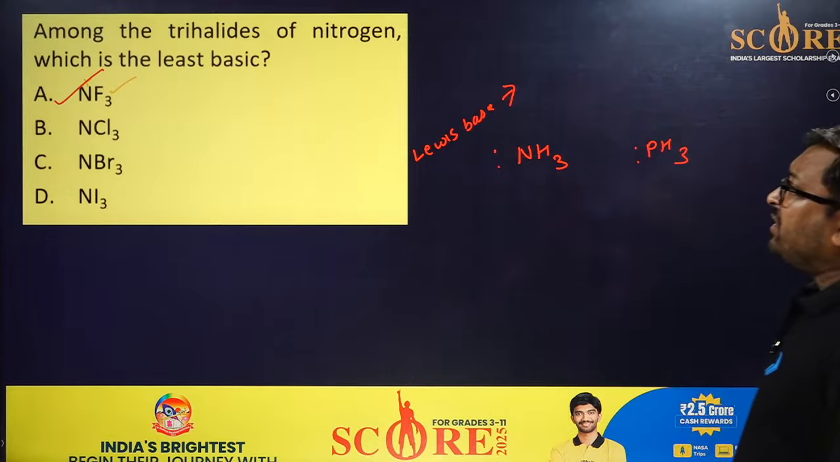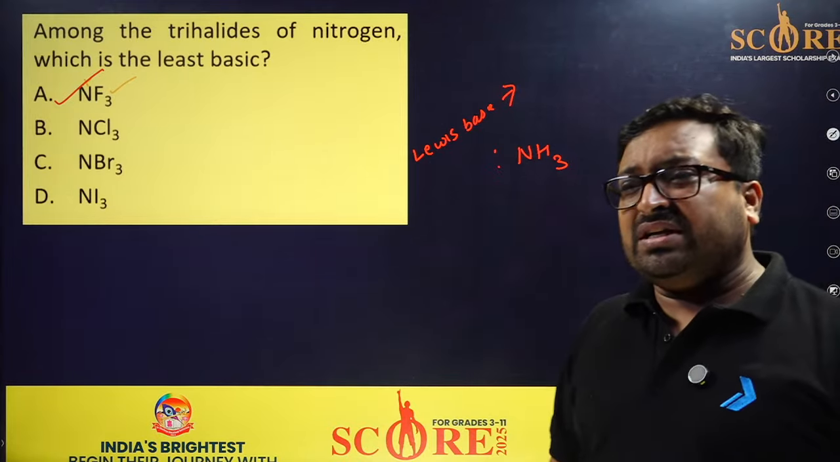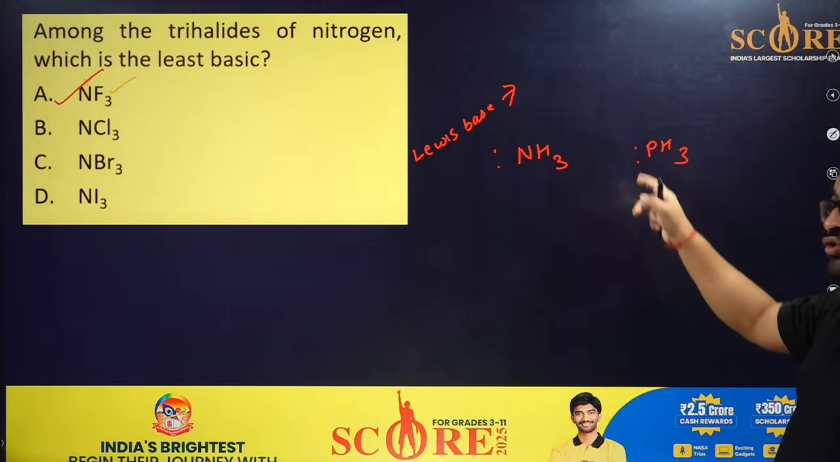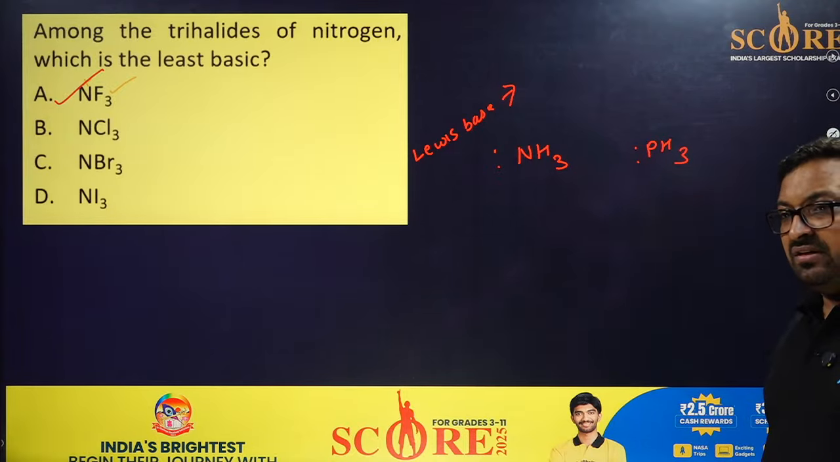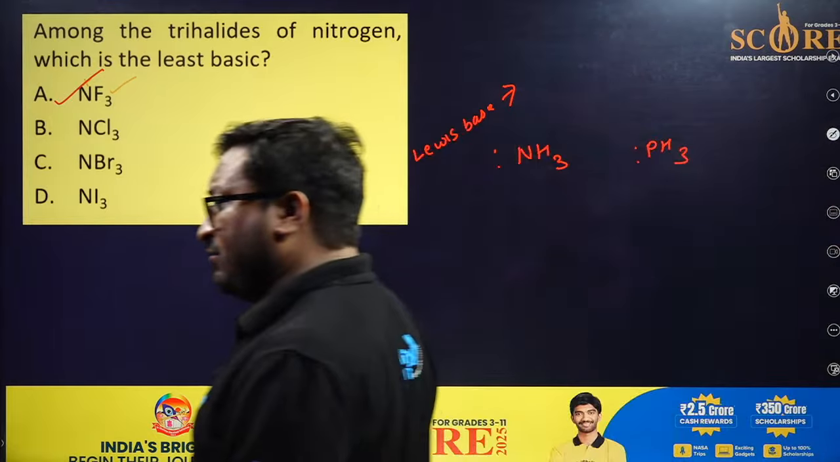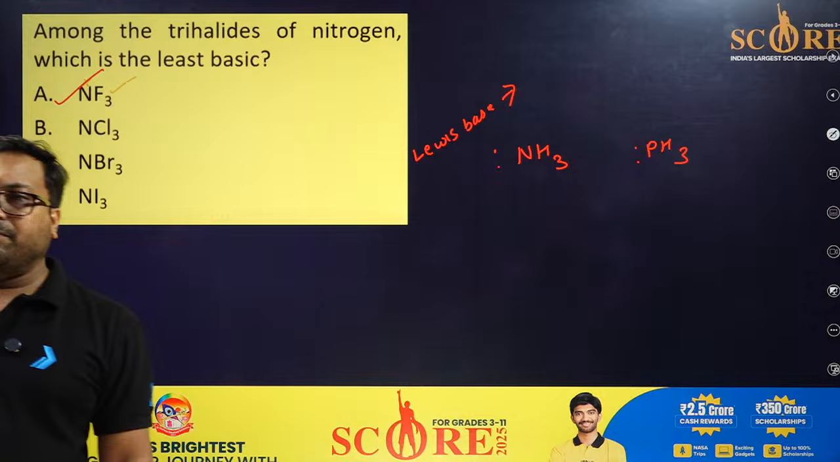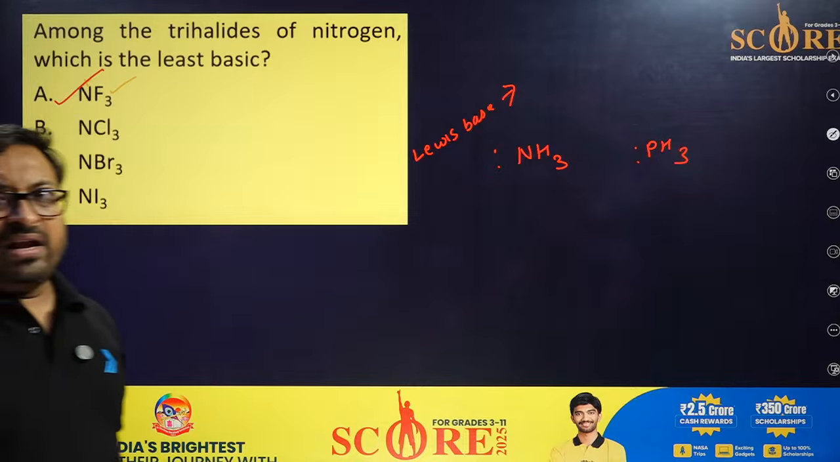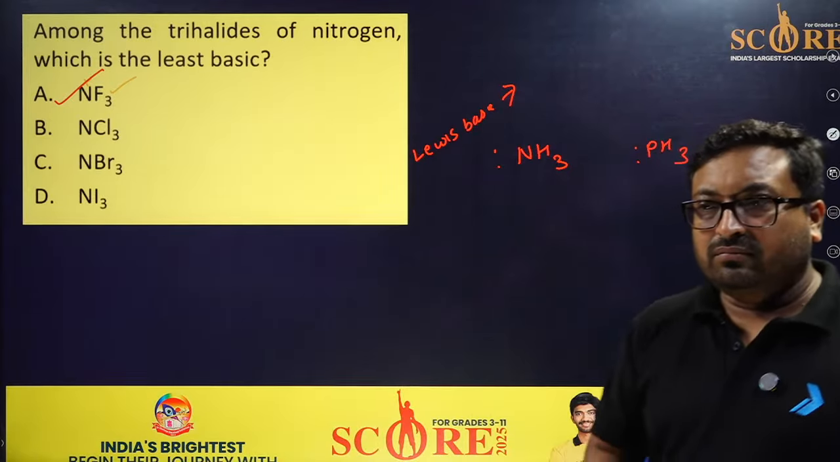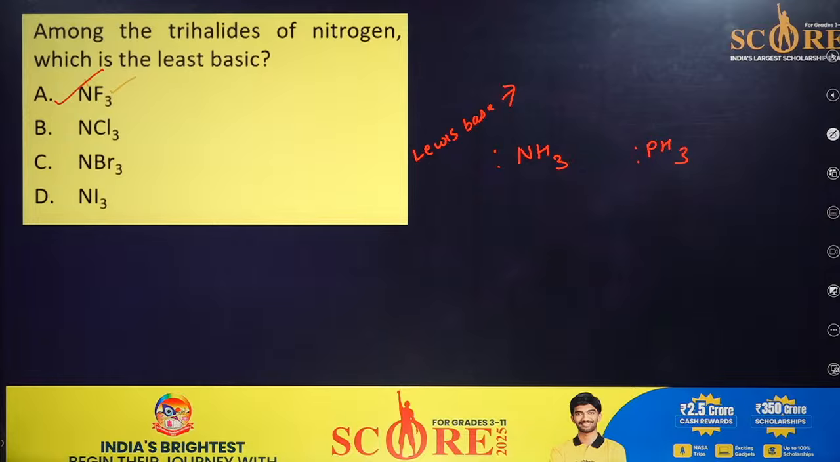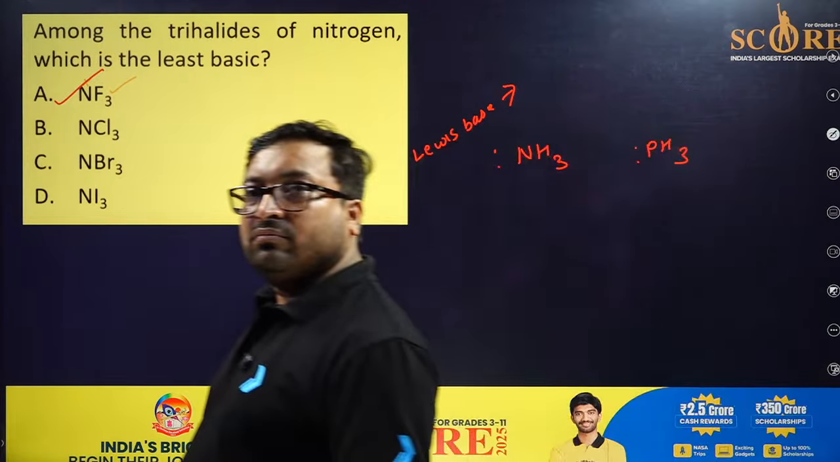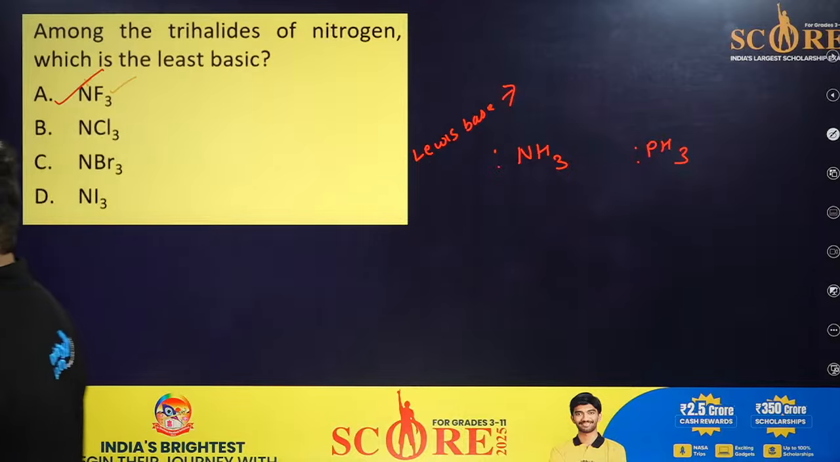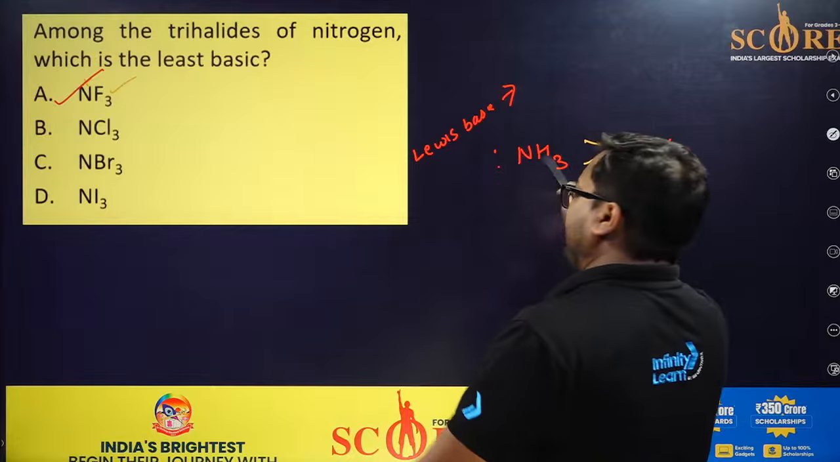Among the trihalides of nitrogen, which has a stronger Lewis base, NH3 or PH3? Electronegativity of nitrogen is higher than phosphorus. NH3, yes. Many people think they will apply the same logic.